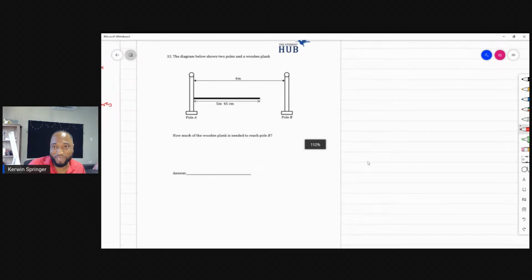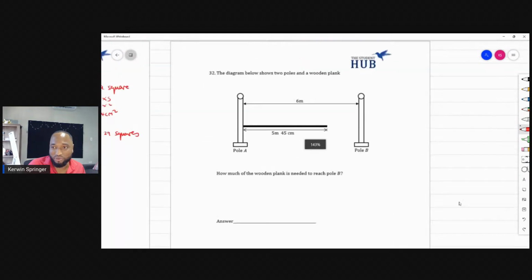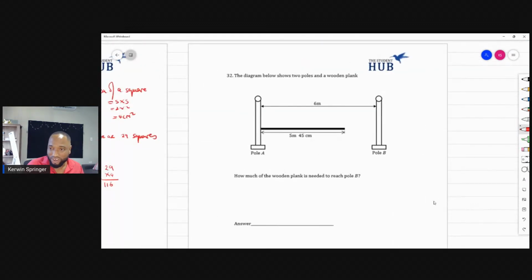The diagram below shows 2 poles and a wooden plank. How much of the wooden plank is needed to reach the pole? Well, this is 5 meters and 45 centimeters. I love these questions. Free marks, cake and ice cream. 5 meters, 45 centimeters, 6 meters, sorry, here.